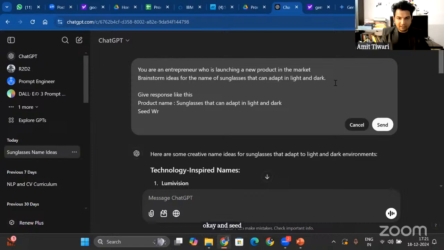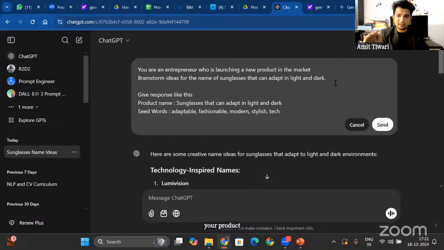I'm giving seed words to guide ChatGPT to think how I am thinking. I have sunglasses in my mind that are adaptable, fashionable, modern, stylish, techy. Now you think about your product.